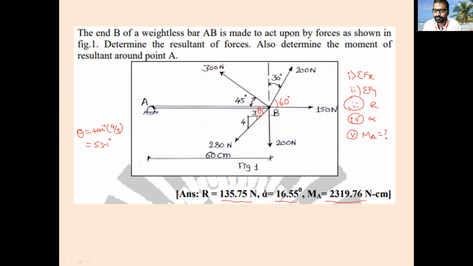Intercept is not needed, because what is asked in the problem? Also determine the moment of the resultant force about point A. That's all. He is not asking for the position. If he were asking for the position, then you would calculate the position also. Now calculate the resultant, direction, and moment about A.